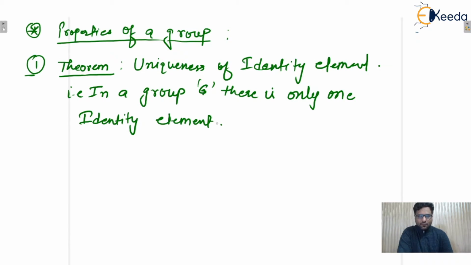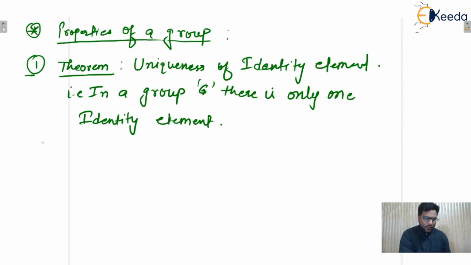So what is the definition of identity element? There must exist one element such that for every element A belonging to the group G, A star E must be equal to A only, where E is the identity element, isn't it?